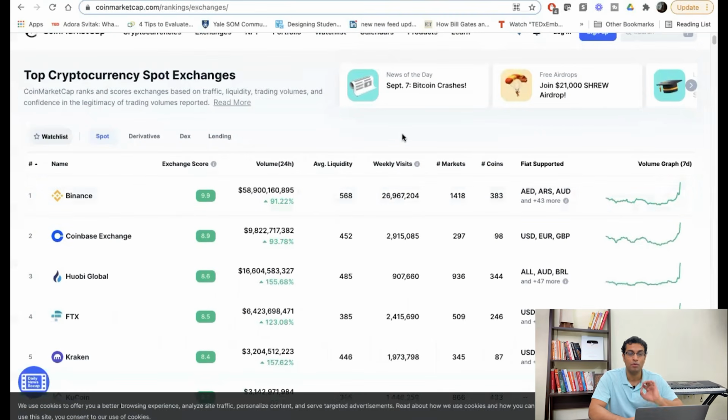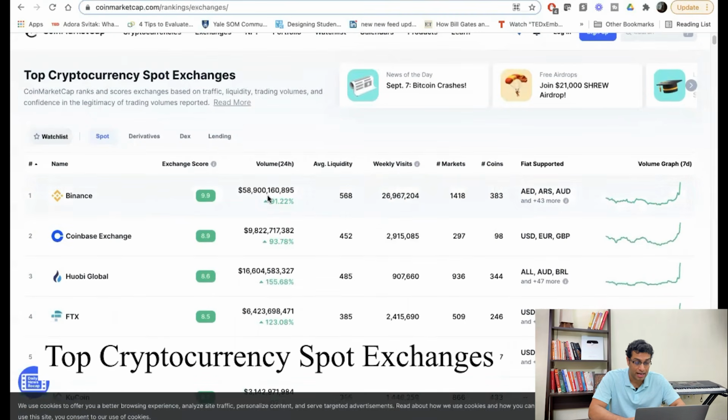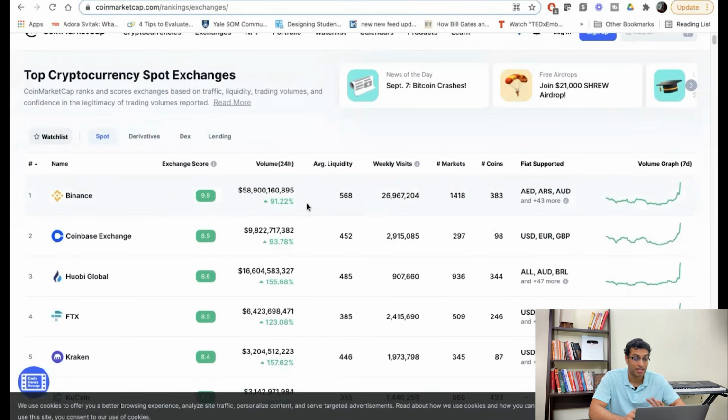So here are the top cryptocurrency spot exchanges. There's Binance, and you will see the volume and you will go crazy, hey, this volume looks crazy, right? And then Coinbase, which is second, but there is a huge difference in volume. First and foremost, don't look at the volume because Binance has 383 coins and Coinbase has 98, right? So there are all types of Doge coins and whatnot. You don't need to worry about that. Just look at weekly visits.